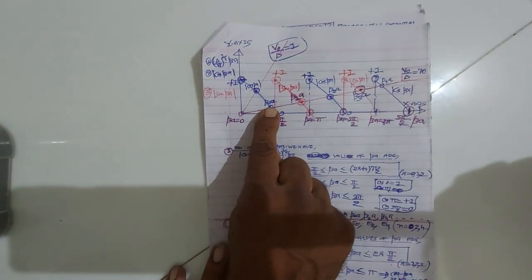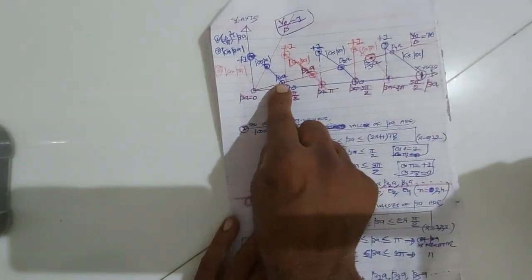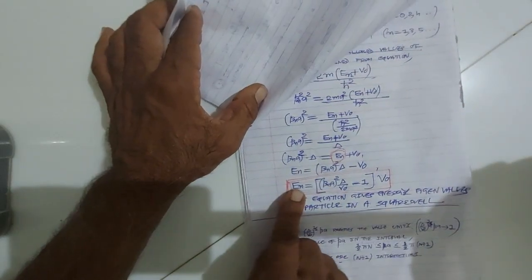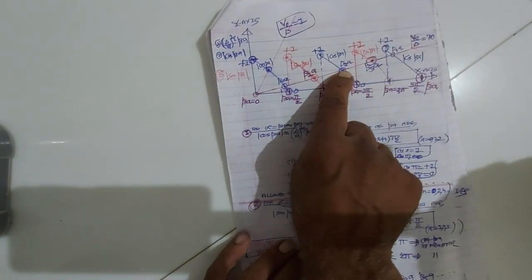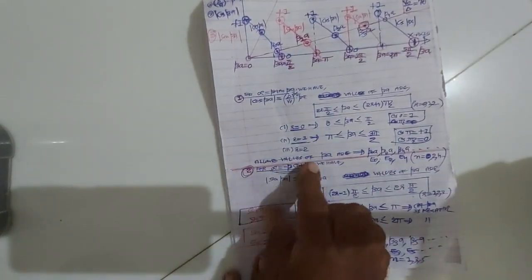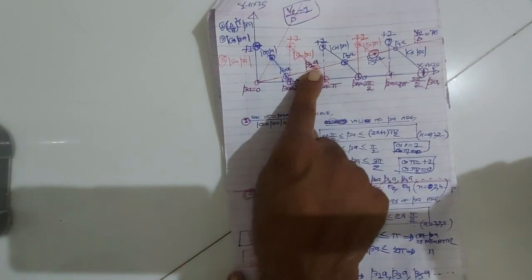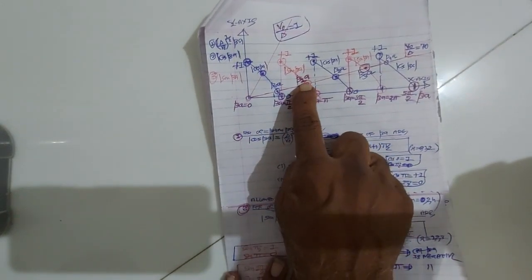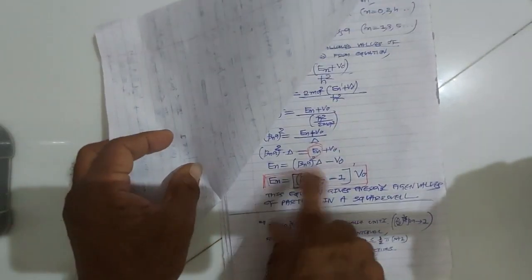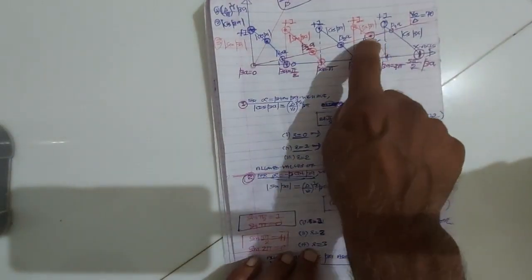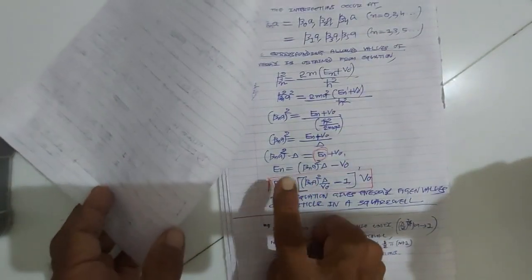For the graph of cos beta a, the values of beta are beta 0 a, beta 2 a, beta 4 a. If you put beta 0 a here, you will get the energy E0 of the particle inside the square well. If you put beta 2 a, you will get the energy E2, and if you put beta 4 a, you will get E4. Now for the second solution, alpha is minus beta cot beta a, we have the graph of sin beta a. For that, the values of beta are beta 1 a and beta 3 a. If you put beta 1 a here, you will get the energy E1, and if you put beta 3 a, you will get the energy E3.